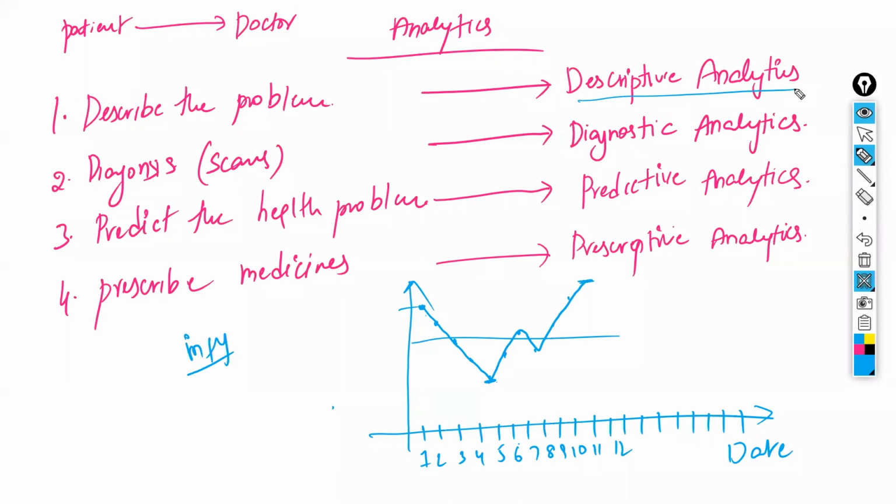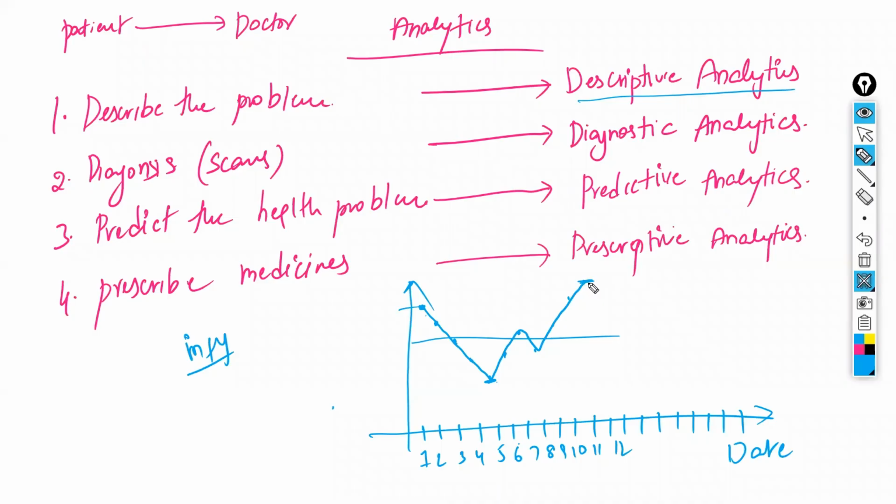Now, here from 1 to 5, it has dropped continuously. There should be some reason, right? Why has the Infosys share value dropped from January 1st to January 5th? There is some reason. And suddenly it picked up from the 5th, and then it slowly rose like this.